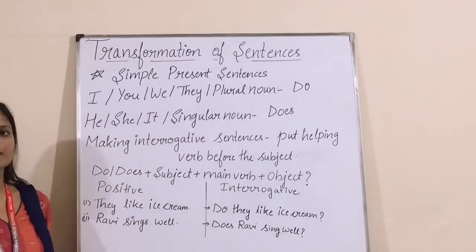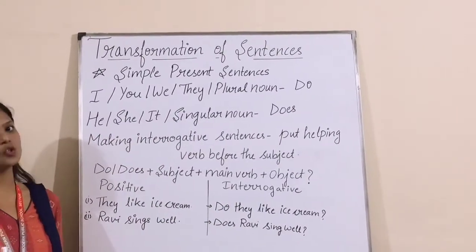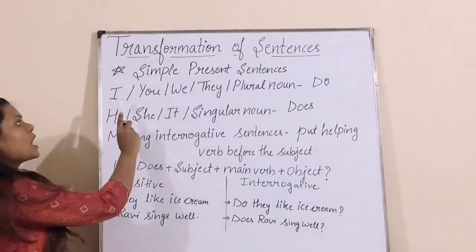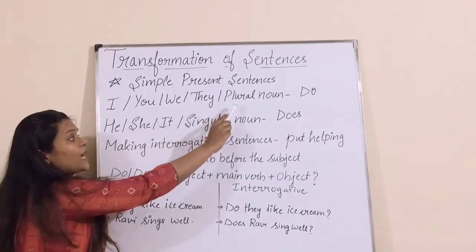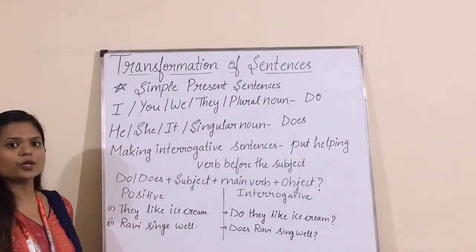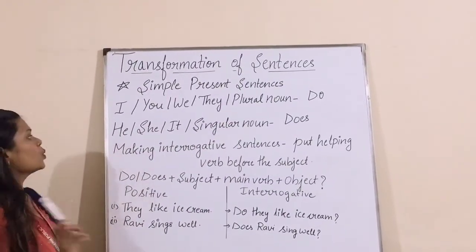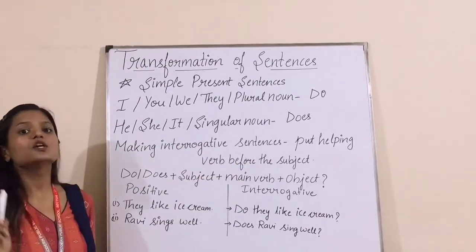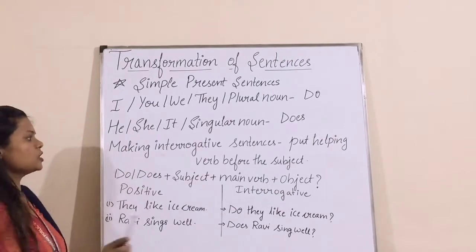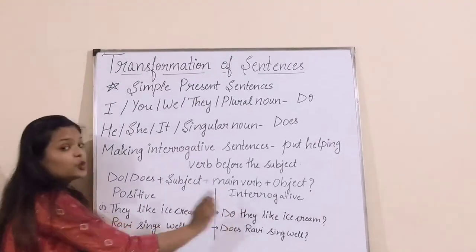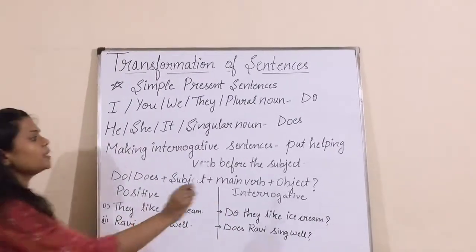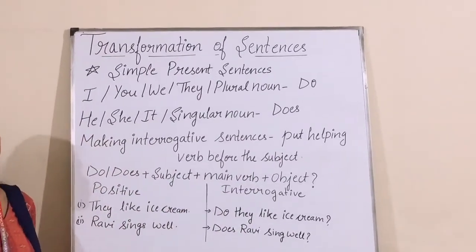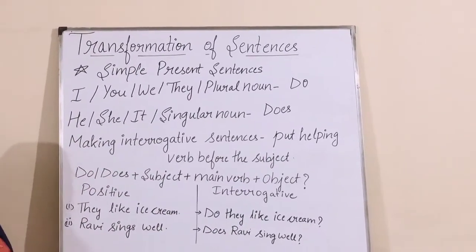And now I will tell you how we can change a simple present positive sentence into a simple present interrogative sentence. Before that, I will tell you the uses of do and does. We use do with I, you, we, they and with plural nouns. We use does with he, she, it and singular nouns. So the rule of changing a positive sentence into an interrogative sentence is we put the helping verb before the subject.